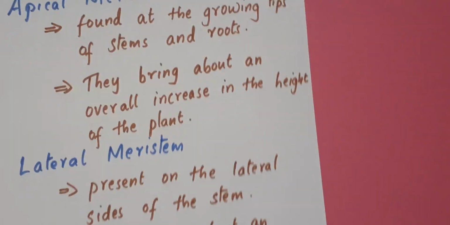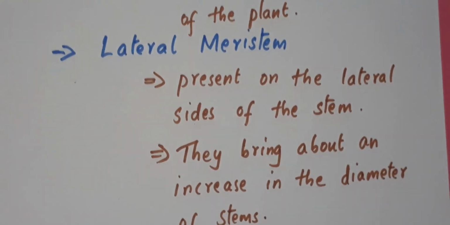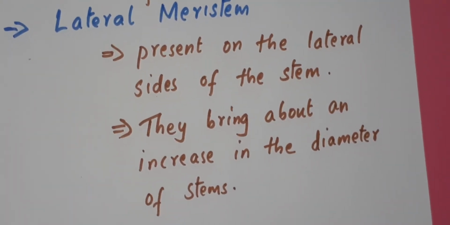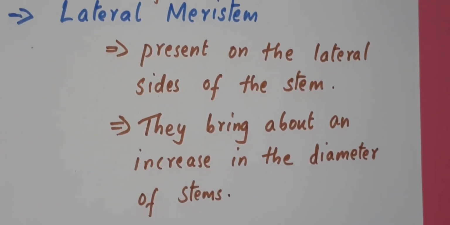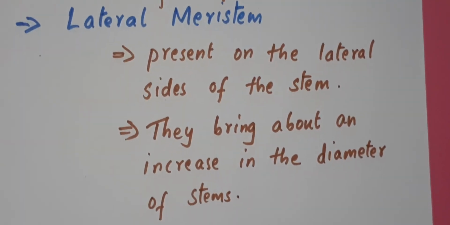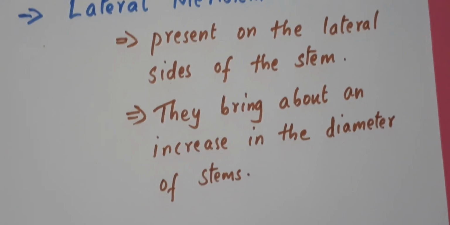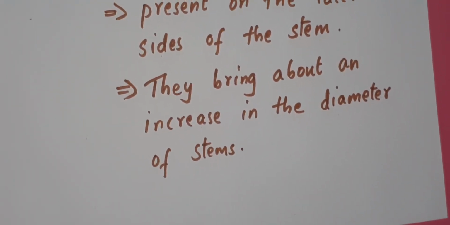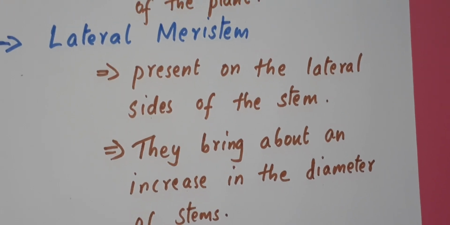Now we'll see the second type of meristem, that is lateral meristem, which is on the lateral sides of the stem. Mainly they bring about an increase in the diameter of stems, meaning they increase the width of the plant body. They are present in the stem as well as in the roots. The size of the plant is increasing because of lateral meristem. Because of apical meristem the height, the length is increasing. Because of lateral meristem the width is also increasing.